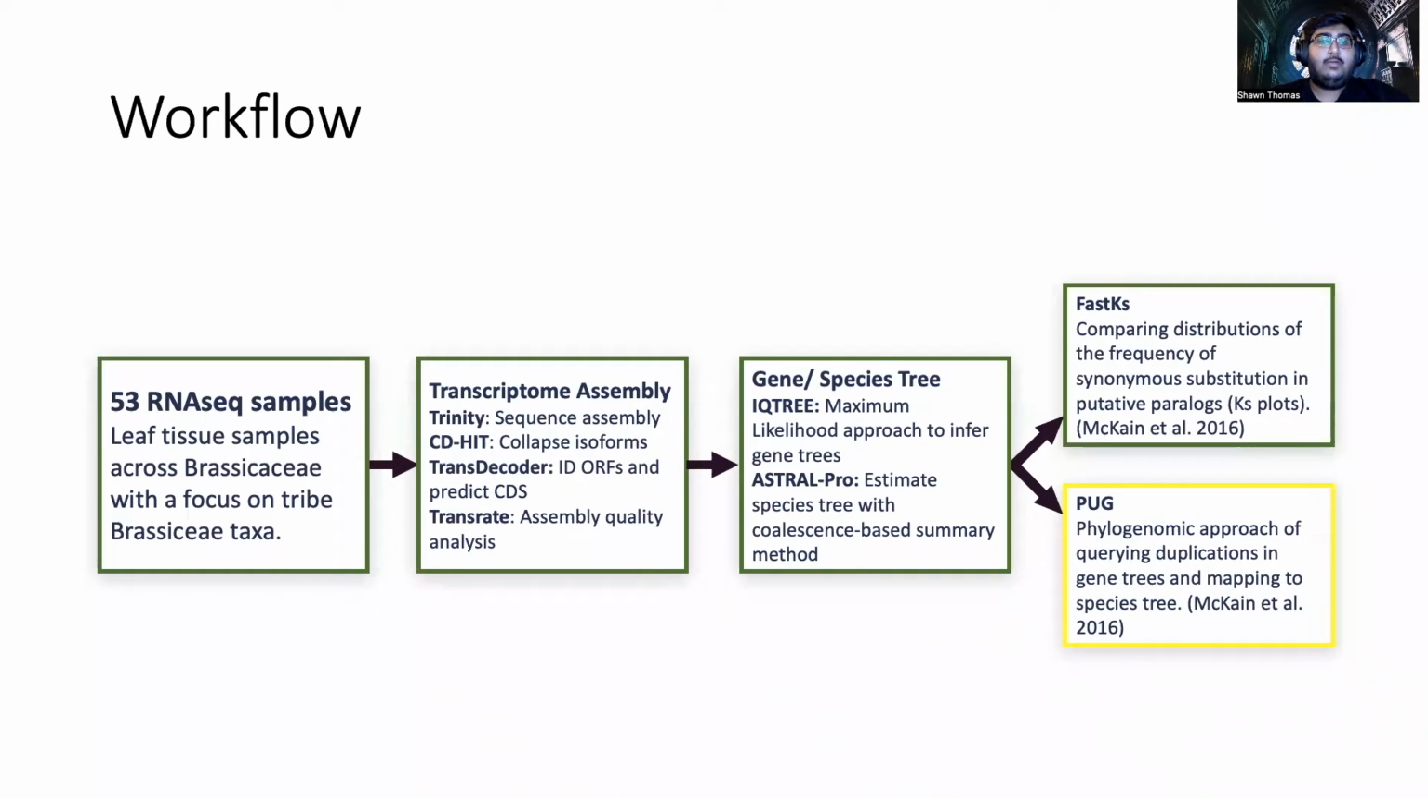Looking at my workflow here, I started with 53 RNA-seq samples, assembled those as transcriptomes, and then from those transcriptomes, I built gene trees using IQ-TREE, and also built a species tree using ASTRAL-Pro. So far, what I've been able to do is conduct this FASTKs analysis, which will allow me to produce Ks plots. What's still in the works is running this PUG analysis, which is the phylogenomic approach to query those duplications in gene trees and map them to the species tree.